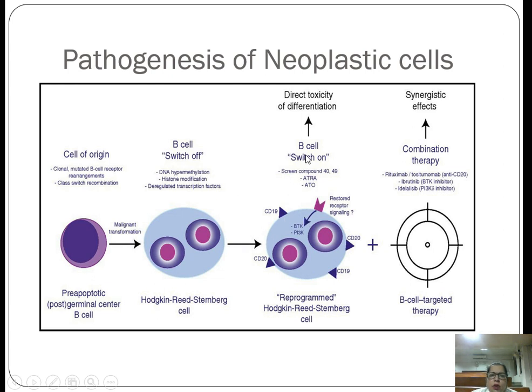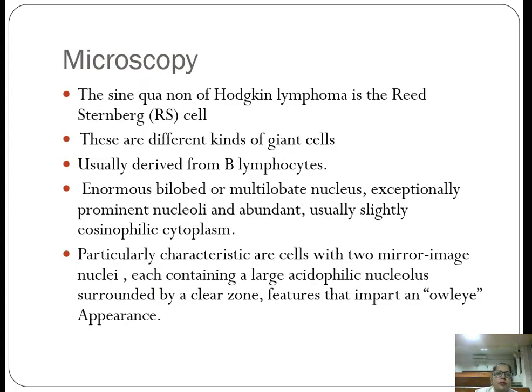Then this further undergoes switch on and forms the reprogrammed Hodgkin Reed-Sternberg cells. That is the restored receptor signaling, and CD20, CD19 receptors are expressed, and targeted therapies are used against these receptors, rituximab or tocilizumab. So due to this, the germinal center B cells are transformed into the Reed-Sternberg cells, which is the classical pathogenesis of the Hodgkin cells.